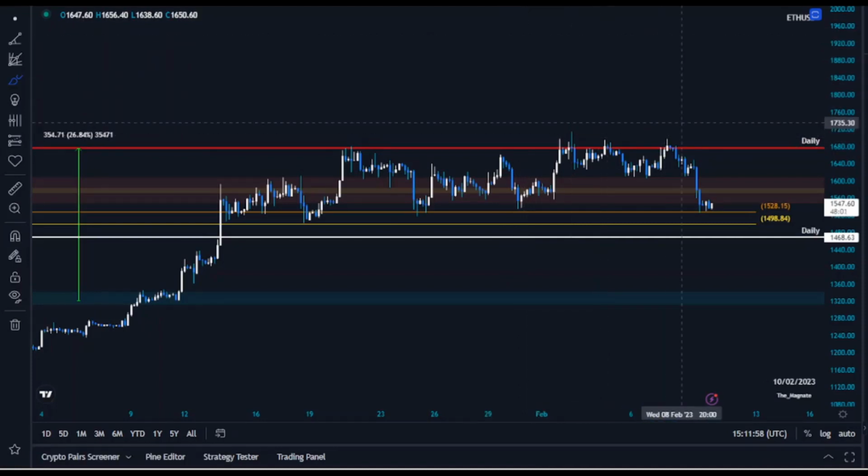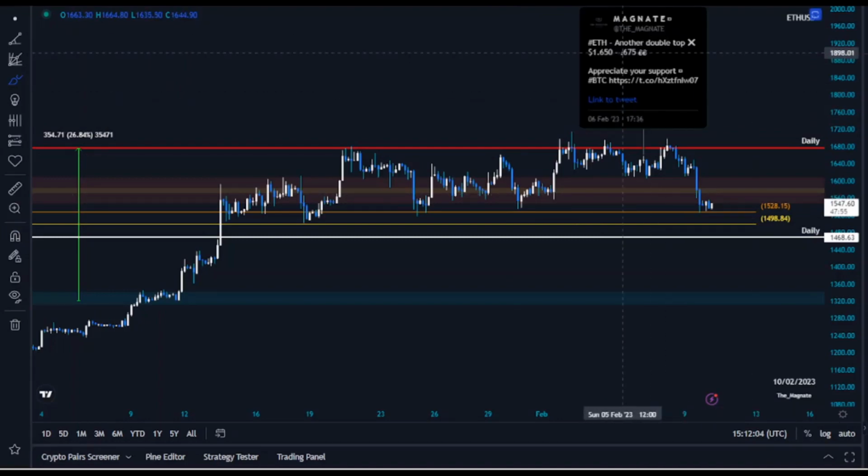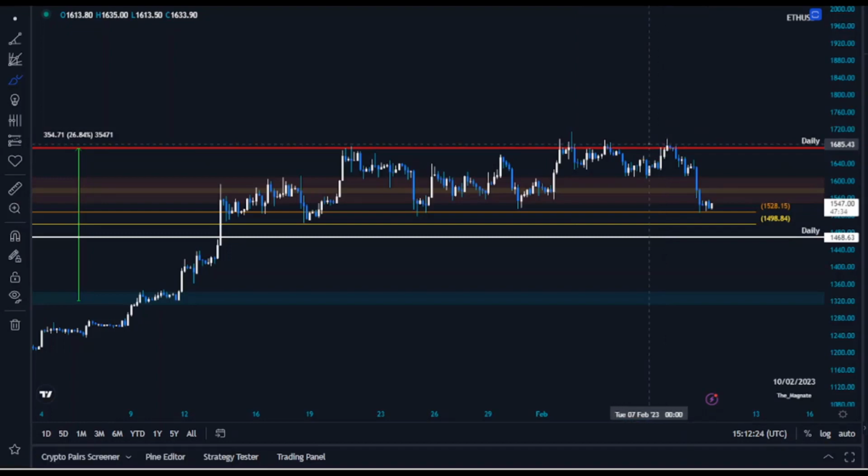But as I said, daily was quite strong, and in the last updates via Twitter I made clear another double top based on the Renko chart. And we'll have to keep an eye on the 1,650 and 75 levels. So as you can see, that was exactly it: from here it went all the way up to this level with a $5, $10 difference. And as soon as we reached the daily, all the candles closed below daily, and we saw another decent dump in the market. And we're just testing the golden pocket at this stage.